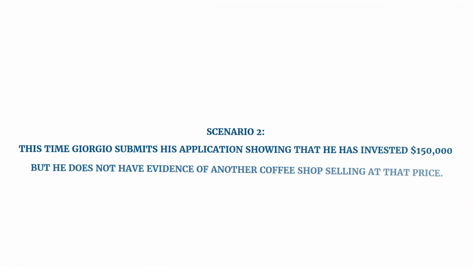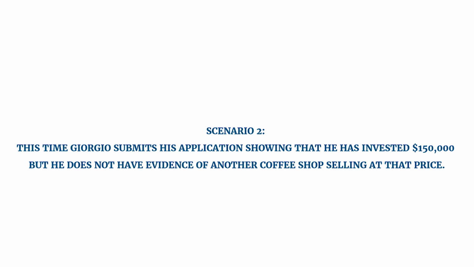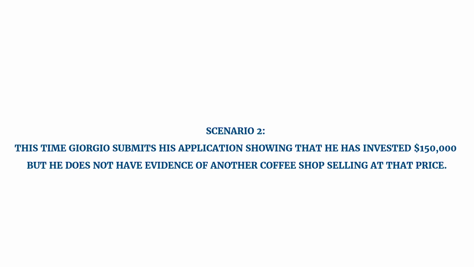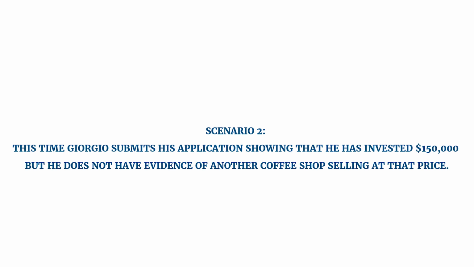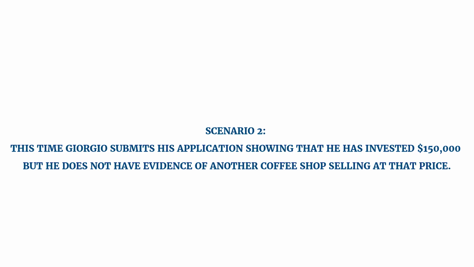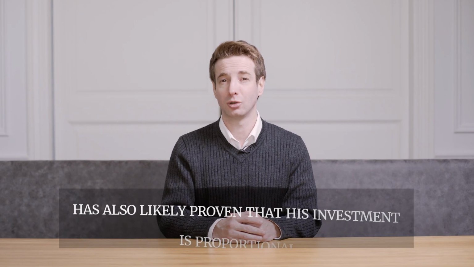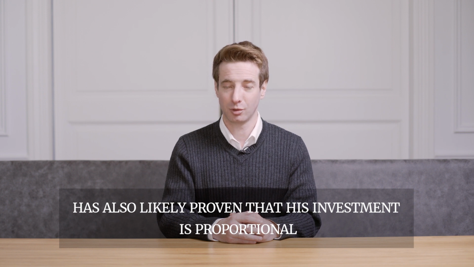Scenario 2. This time, Giorgio submits his application showing that he has invested $150,000, but he does not have evidence of another coffee shop selling at that price. Instead, he gets a letter from the Hollywood Chamber of Commerce showing that the average cost for starting a coffee shop in Hollywood is $125,000. He also provides a letter from a local coffee shop explaining that their startup costs were only $100,000. Here, Giorgio has also likely proven that his investment is proportional.